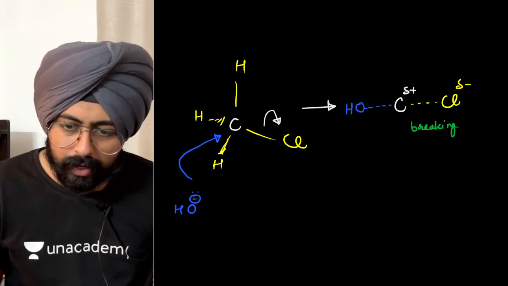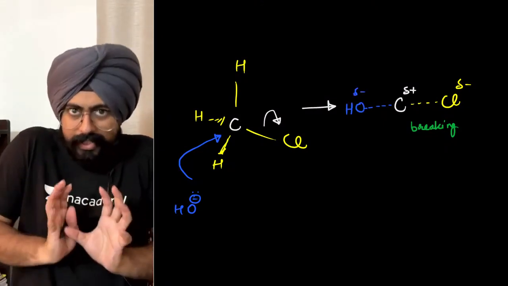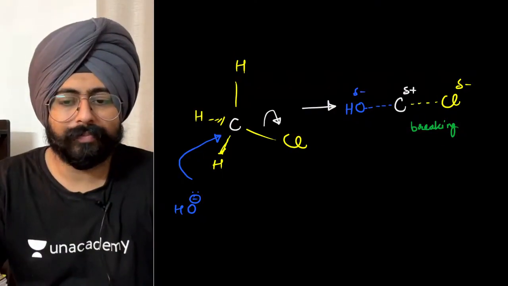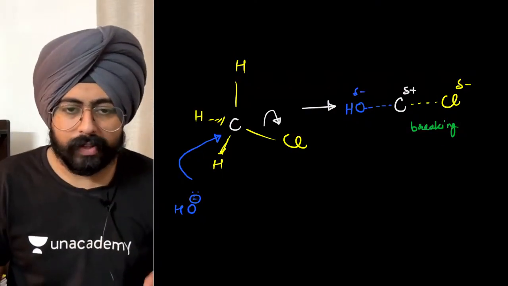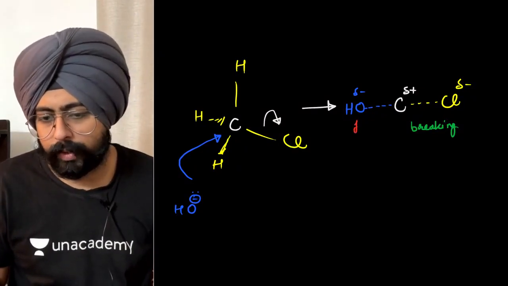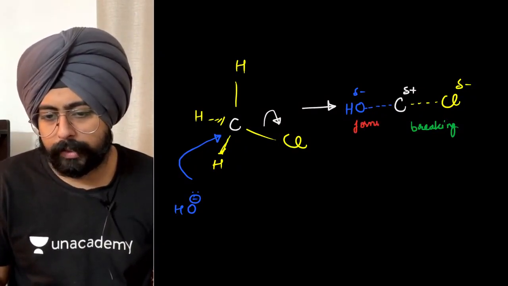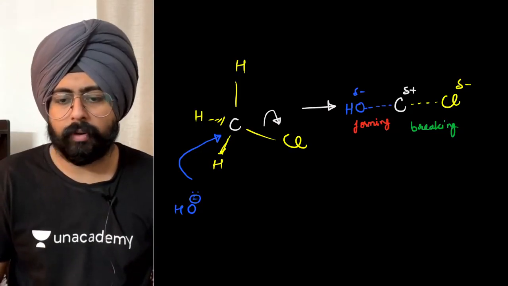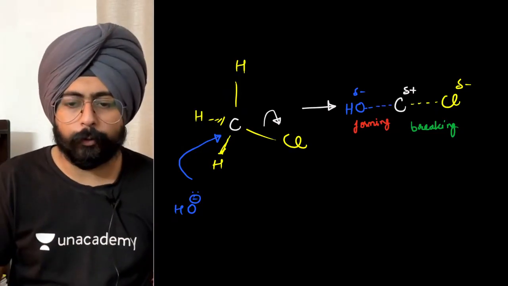Oxygen also right now has a partial negative character because it is trying to fulfill the carbon's positive character as well. Fine. So the bond that we've made on the left hand side, I can write underneath it that this bond is forming right now. है ना? Right hand side bond is breaking, left hand side bond is being formed right now.